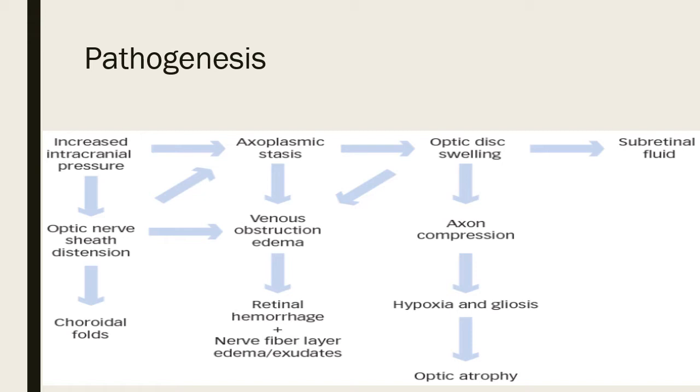Then what other changes does increased intracranial pressure lead to? There is distension of the optic nerve sheath, which also causes choroidal folds. Optic nerve sheath distension will also lead to venous obstruction, and this venous obstruction will lead to edema, and subsequently cause retinal hemorrhage, nerve fiber layer edema and exudates. Also, optic disc swelling will lead to axon compression, hypoxia and glycolysis, which subsequently lead to optic atrophy.